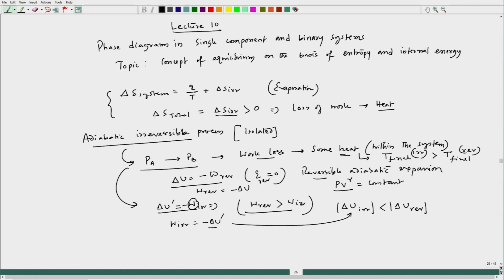Internal energy has to reduce in case of adiabatic change, irrespective of reversible or irreversible, in order to get some work. But if it is reversible, I would get a much greater reduction in internal energy to get the work maximization.